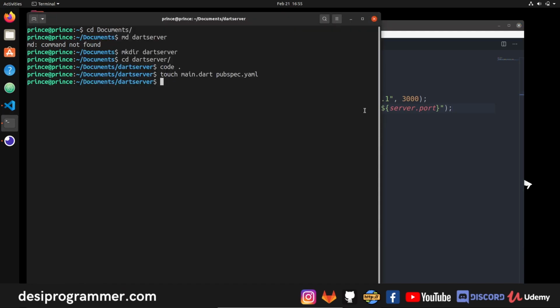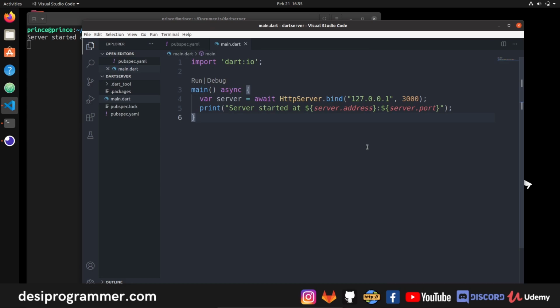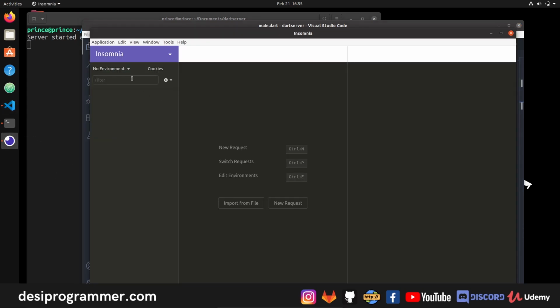If I go back to my terminal, all that I have to do is to use dart to run this main.dart file, and now you will see that we get a server started at internet address 127.0.0.1 colon 3000. This I really think is not going to work because if I go to Insomnia,